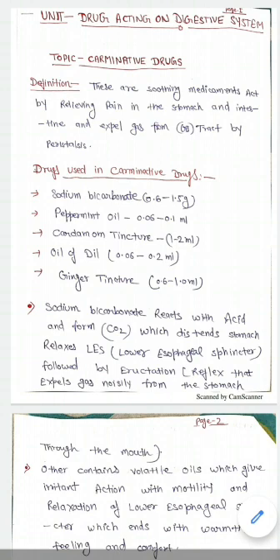So the mechanism of action of sodium bicarbonate is very simple. It simply neutralizes the acid present in our stomach, and during this neutralization reaction carbon dioxide gas is formed, which distends our stomach and relaxes the lower esophageal sphincter, followed by the eructation process, which means the reflex that expels gas noisily from the stomach.